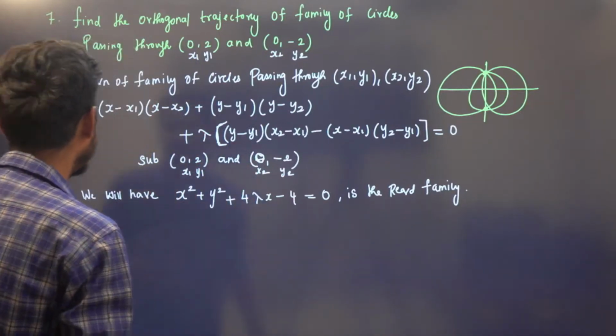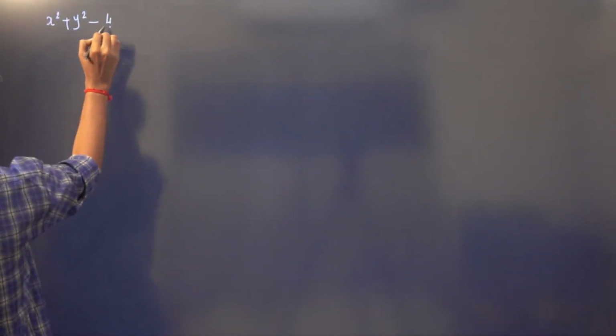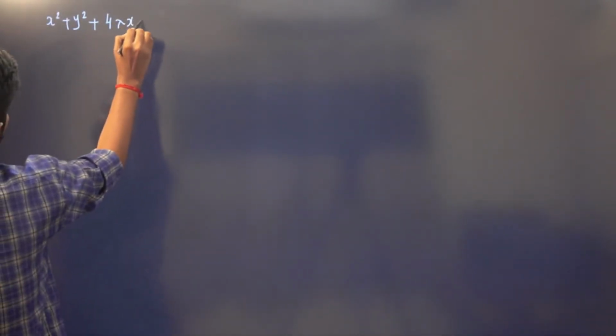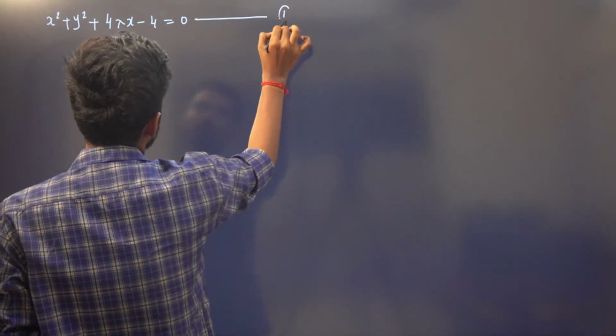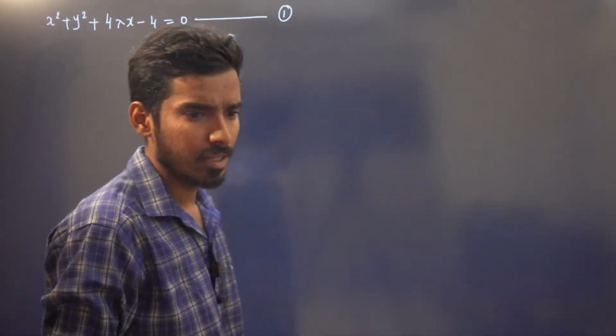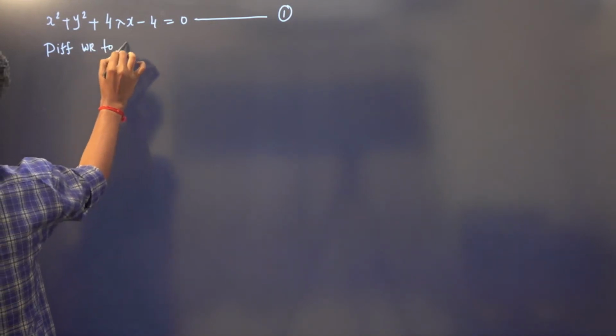Now we will do as usual. We have x square plus y square plus 4 lambda x minus 4 is equal to 0. I'll do this fast, a very easy problem. Call this equation number 1. Differentiate with respect to x and eliminate the parameter. This is the first step: differentiate with respect to x and eliminate the parameter.